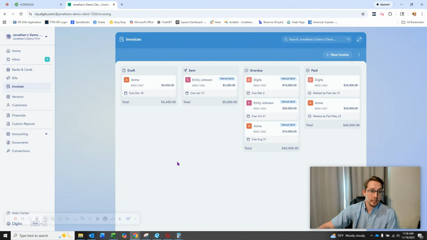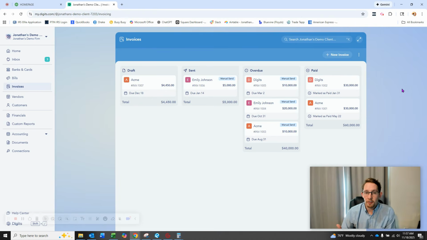Overall, I'm really excited to see what the Digits team continues to release. I do think if you are a small business owner and you are considering getting an accounting platform because you want to bring all that in-house, maybe you've been using a software or a service like Pilot or Finta or something like that that's outsourced, and you're considering bringing it in-house, don't turn your nose up at Digits just because everyone else uses QuickBooks Online.